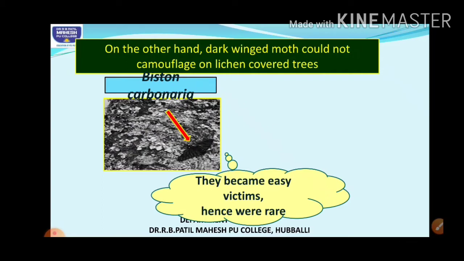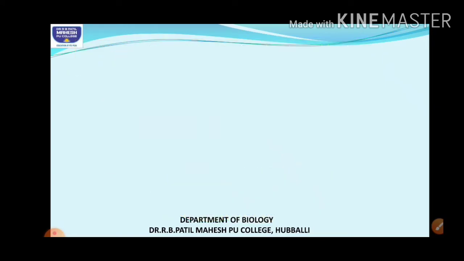Though both varieties were prevalent, the common variety found was Biston betularia, the white colored variety. The carbonaria, or melanic form, had suddenly appeared, but they were very few in number because they were easily seen by the predatory birds.